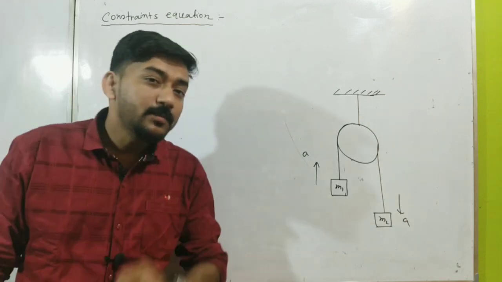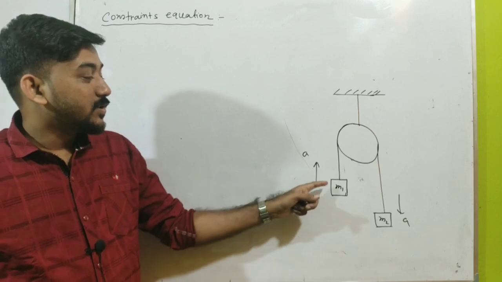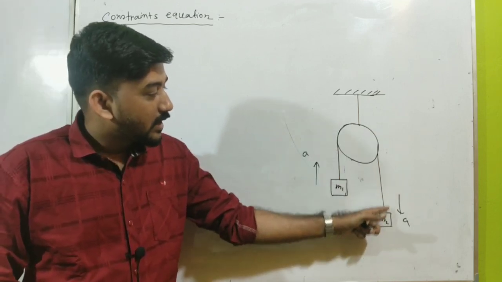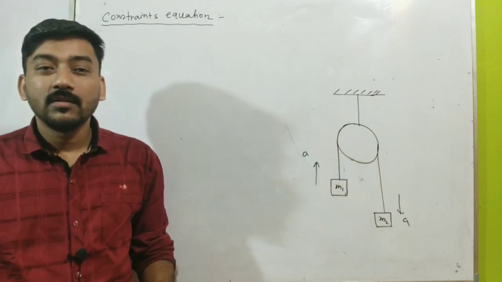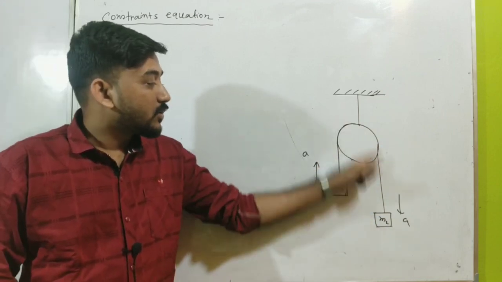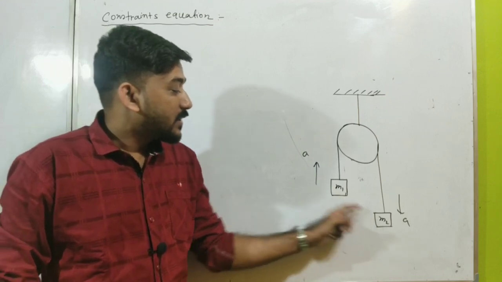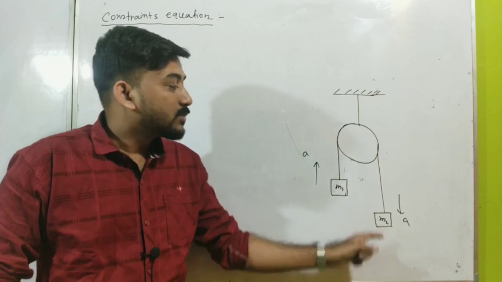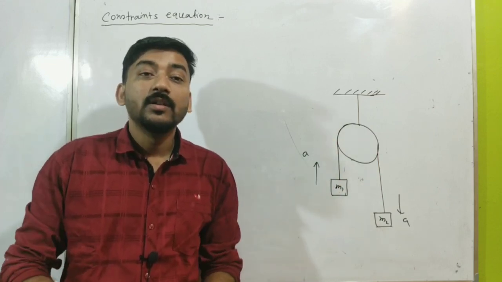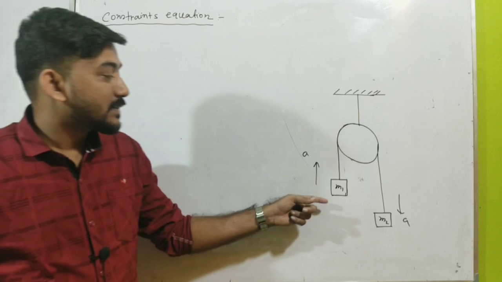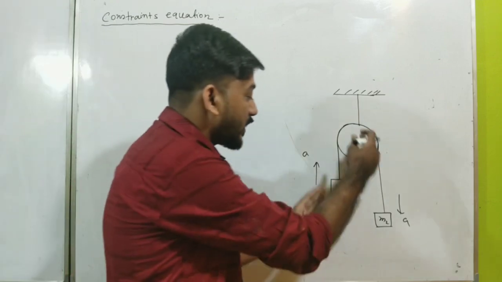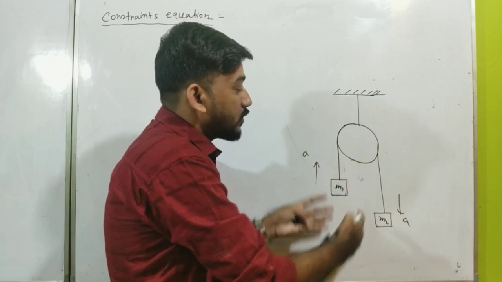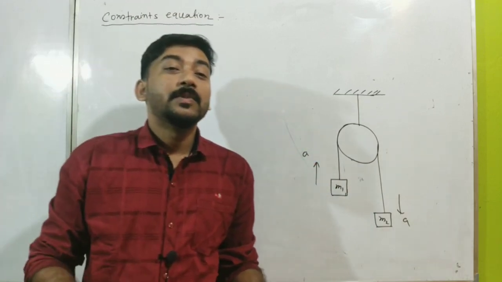And what is the reason behind it? Do you know? The reason is that the length of the string or the rope is fixed. This is actually the constraint here: the masses m1 and m2 cannot move in such a way that the length of the string is extended or increased. So the restriction is that m1 and m2 have to move making sure that the length of the string is fixed.